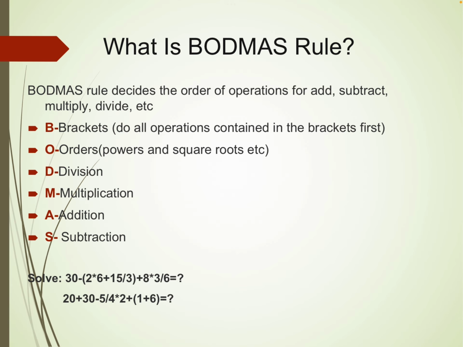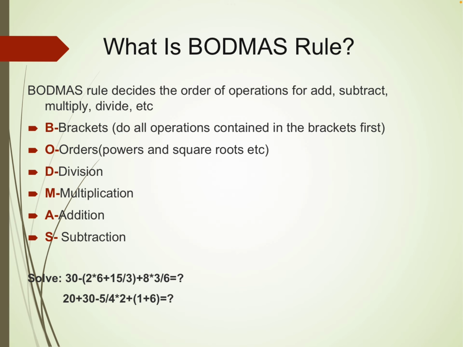So let's discuss the BODMAS rule. BODMAS rule decides the order of operation. Suppose one equation is there, it decides which is to be solved first. BODMAS means B for bracket, O for order, power, of or square root, D for division, M for multiplication, A for addition, S for subtraction.